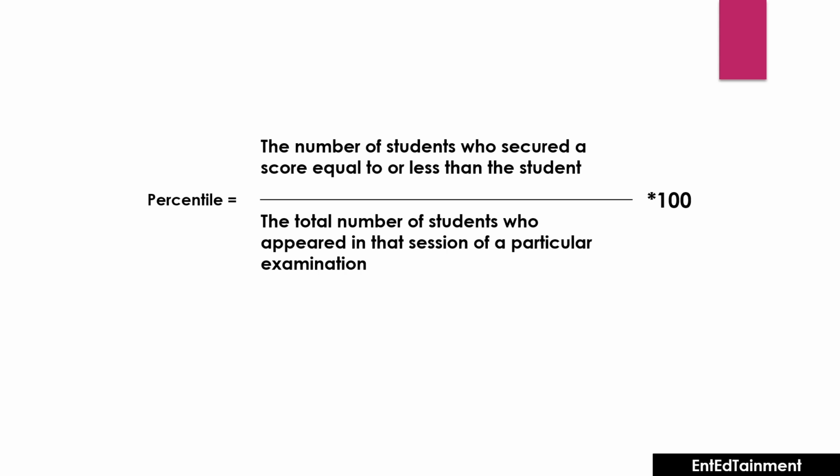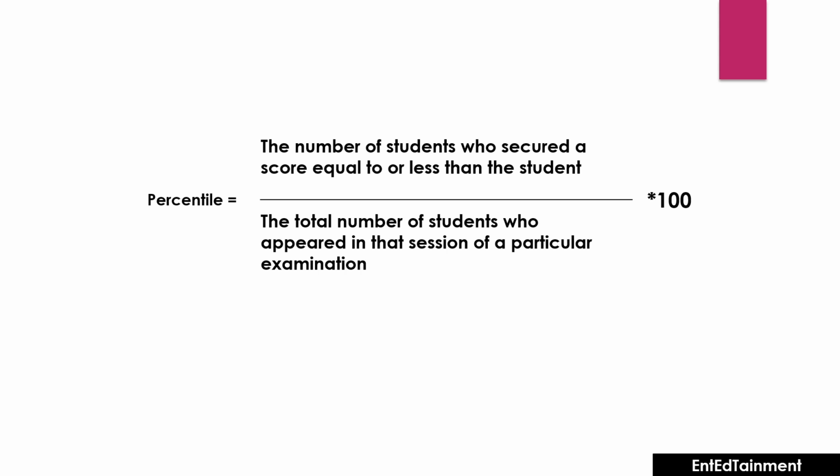That's the difference, because you have been compared with your competitor. The person who scored minus 10 is your competitor, right? So you have been compared with the competitor. By the equation you can see that it is comparing your rank with your competitors: the number of students who secured a score equal to or less than the student. For example, you have scored 0, right?